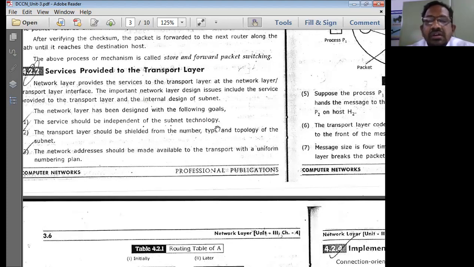When the data is going into the destination computer, the network layer should provide service to the transport layer. That means the design in the transport layer, when the data is on the transmitter side, has to be programmed properly so that the network layer of the destination computer can provide service to the transport layer of the destination computer. This is what is important.